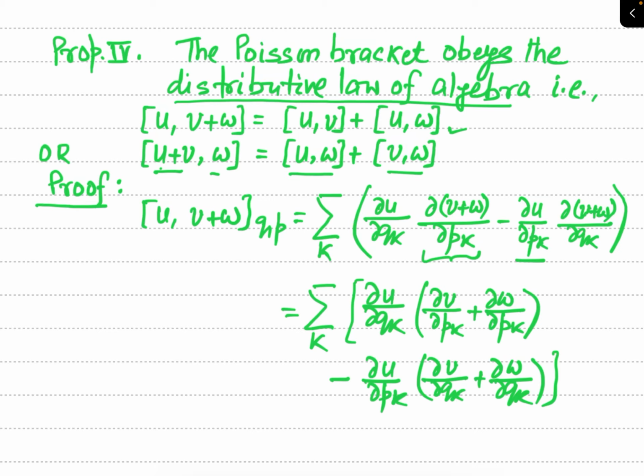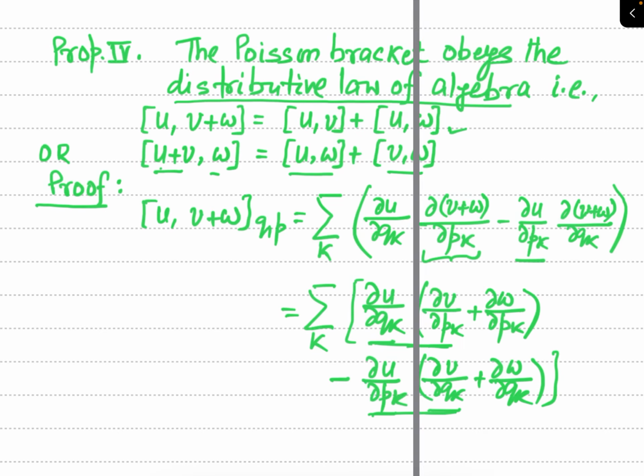Now let us simplify the RHS a little bit. You can see we can write this del u by del qk times del v by del pk and minus del u by del pk times del v by del qk. We select this term and this term first. See.